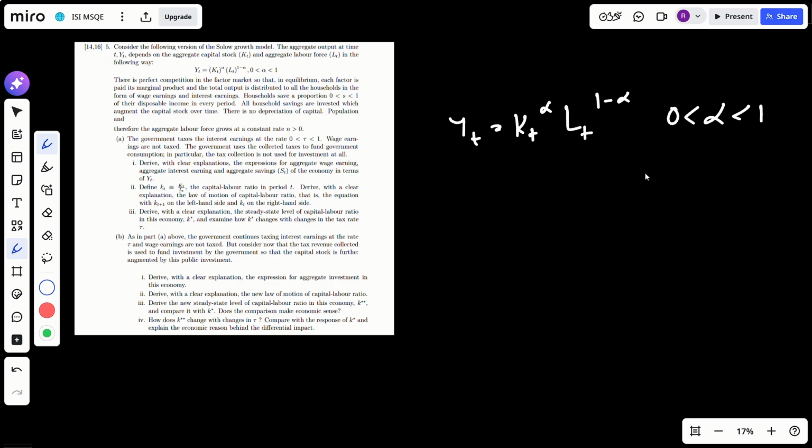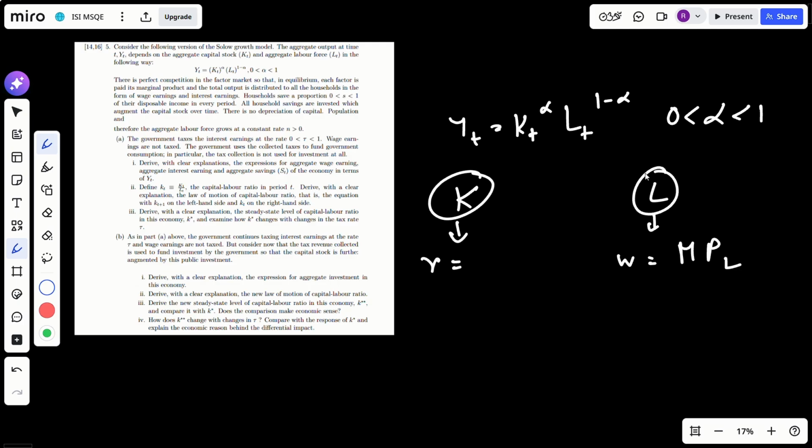Okay, what does this mean? So we have two factors, capital and labor. Laborers earn a wage rate, and in equilibrium this wage rate is equal to its marginal product, which means W is equal to MPL. And for capital we have a rental rate, which is equal to MPK, and the total output is distributed to all the households in the form of wage earnings and interest earnings.